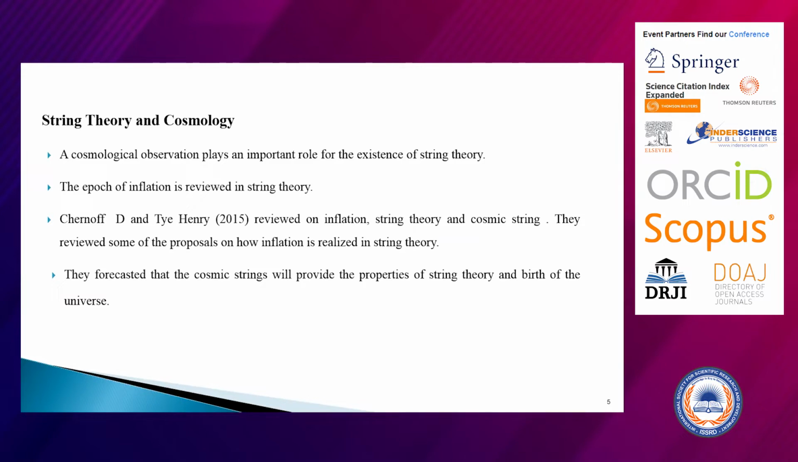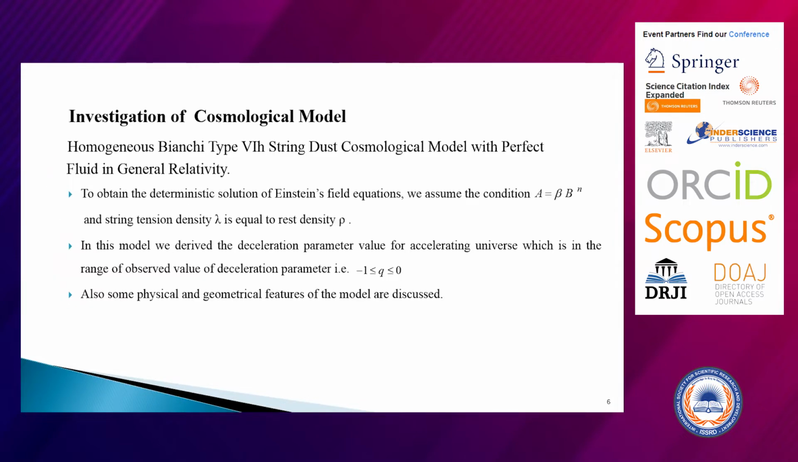String theory, as I said, is very important. Then, the investigation of the cosmological model: in this homogeneous Bianchi type 6 string model, we assume the condition A equals beta B raised to n, and the string tension density lambda equals the rest density. When we derive the deceleration parameter, we get a value which lies between -1 and 0, and also some physical and geometrical features of the model are discussed.